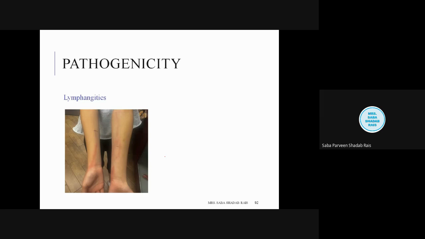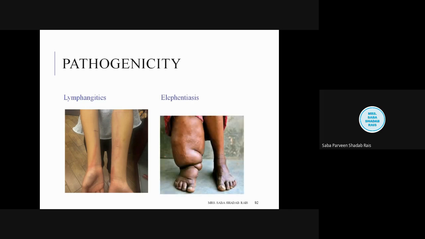And the second condition is even more dangerous than this, that is the elephantiasis. Elephantiasis is enormous swelling of various body parts, especially this happens at the side of the limbs. Maybe their favorite limb is the leg, but along with that, it can cause the swelling of the scrotum, clitoris, mammary gland, etc., due to the obstruction of the lymph node.